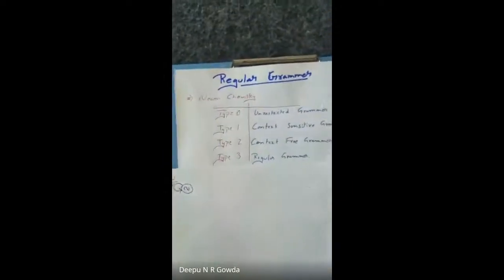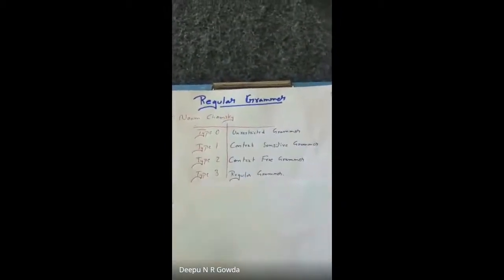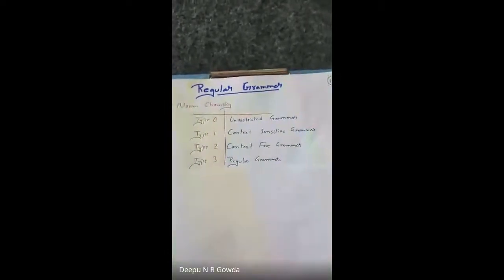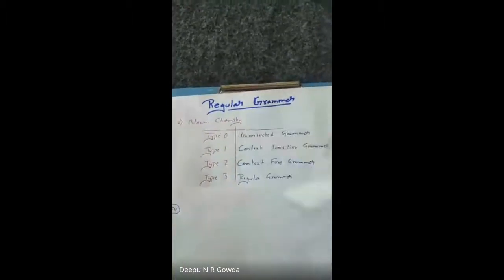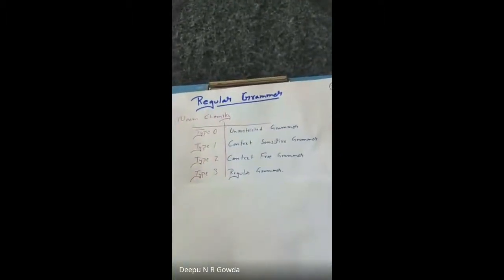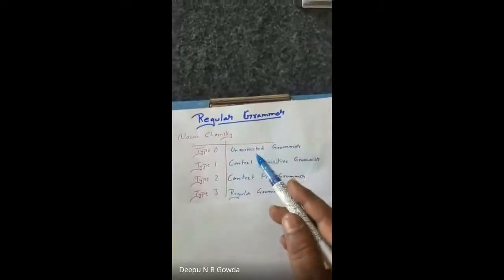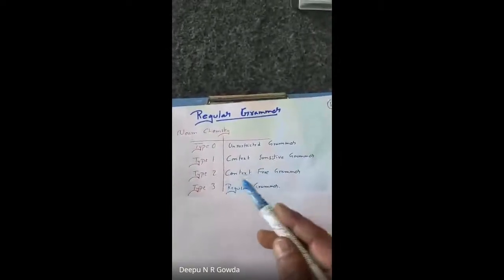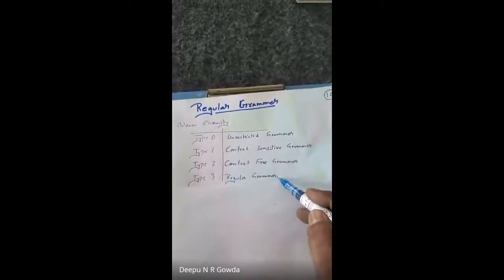A person named Noam Chomsky invented grammars. There are a few types of grammars: type 0, type 1, type 2, and type 3. Type 0 is unrestricted grammar. Type 1 we name context sensitive grammar. Type 2 is called context free grammar. Type 3 is called regular grammar. Today's class I'll be explaining regular grammar.